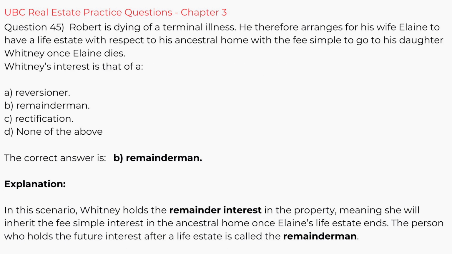Question 45. Robert is dying of a terminal illness. He therefore arranges for his wife Elaine to have a life estate with respect to his ancestral home with the fee simple to go to his daughter Whitney once Elaine dies. Whitney's interest is that of A. a reversioner, B. remainderman, C. rectification, D. none of the above. The correct answer is B. remainderman. Explanation. In this scenario, Whitney holds the remainder interest in the property, meaning she will inherit the fee simple interest in the ancestral home once Elaine's life estate ends. The person who holds the future interest after a life estate is called the remainderman.